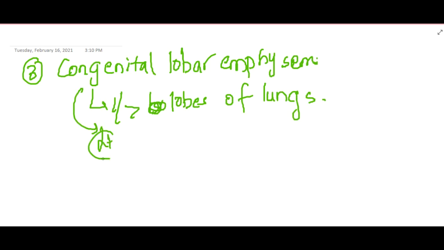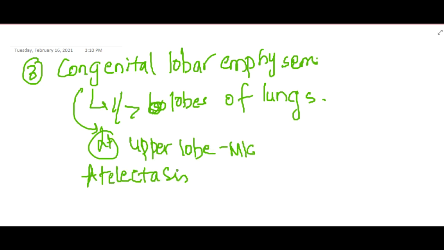Here mainly the left upper lobe is more commonly involved, and this causes atelectasis of the ipsilateral normal lung. Because of this emphysema, the normal lung may undergo atelectasis.